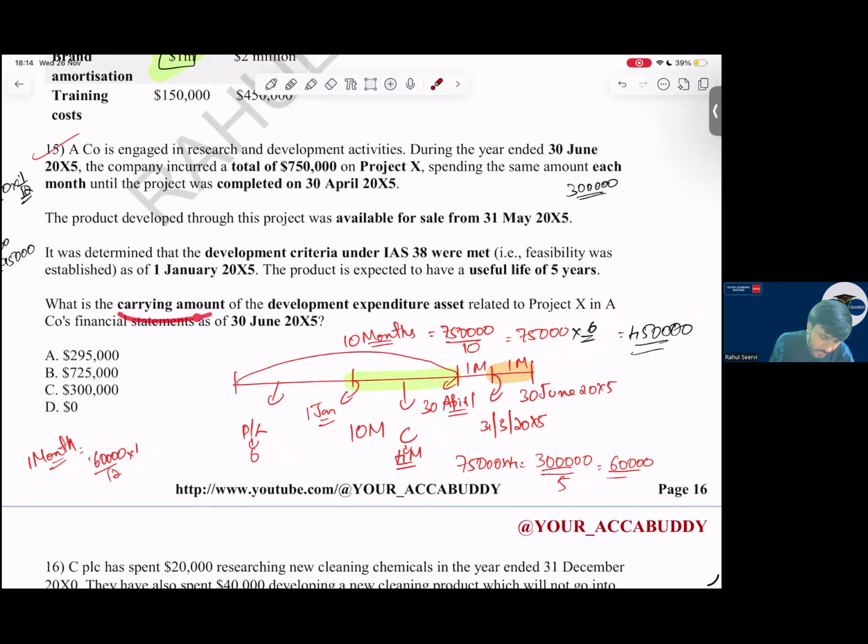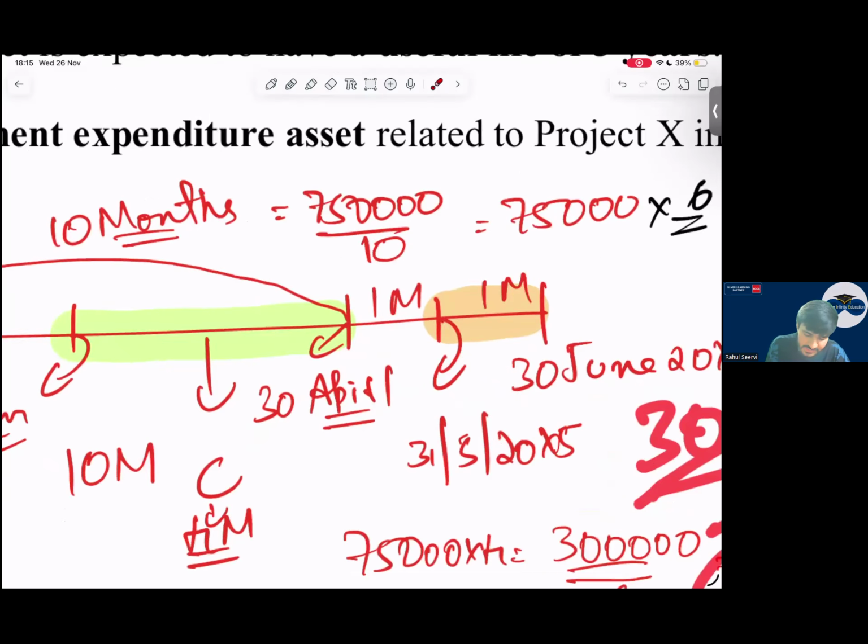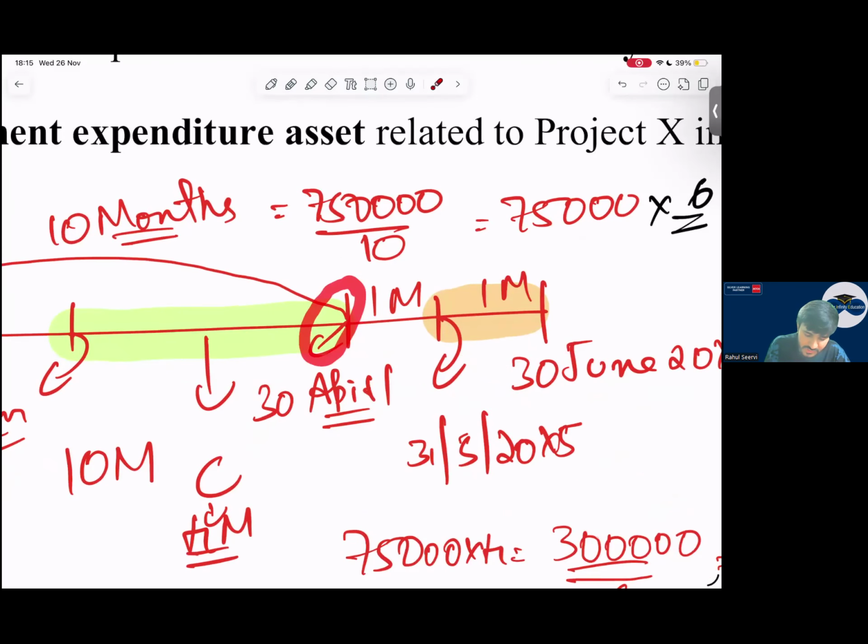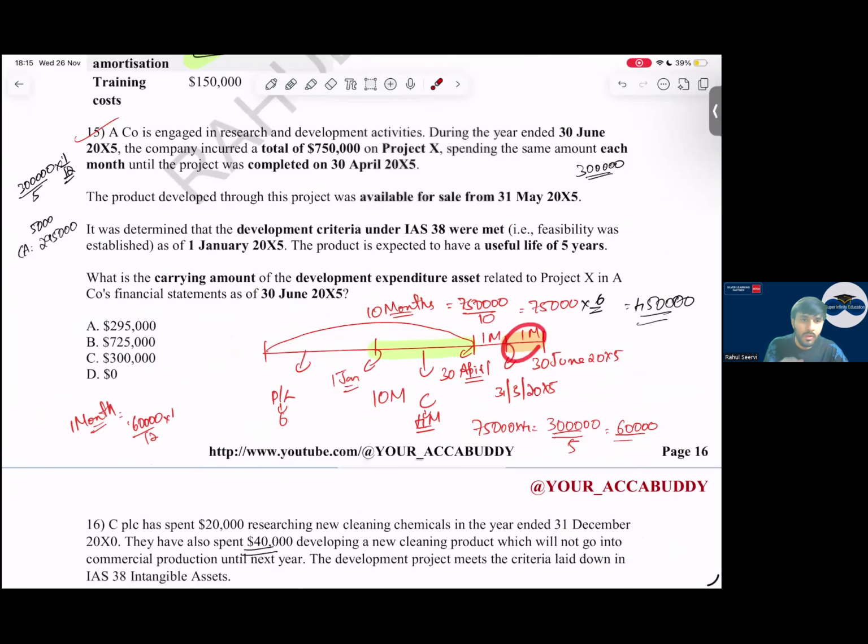But the question is asking for the carrying amount. What will be the carrying amount? Now how will you calculate the carrying amount? We have to charge amortization because the asset is available for sale. So 3 lakh divided by 5, that is 60,000. Now see here everyone, the asset was ready on April, but from 31st May production is starting. There is a gap of 1 month. Will you charge amortization for this 1 month? No. The amortization will be only for that 1 month here.